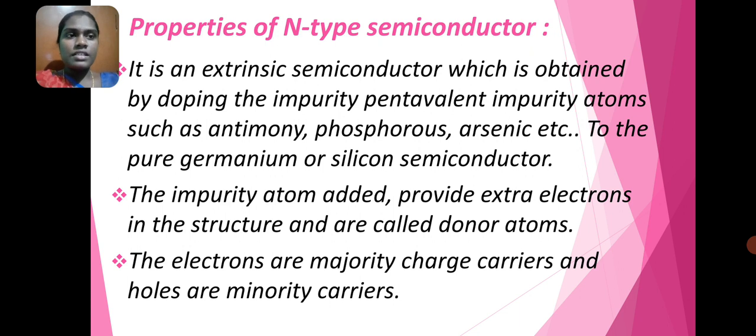It is an extrinsic semiconductor which is obtained by doping pentavalent impurity atoms such as antimony, phosphorus, arsenic, etc. to the pure germanium or silicon semiconductor. The impurity atom added provides extra electrons in the structure and is called a donor atom. The electrons are majority charge carriers and holes are minority carriers.